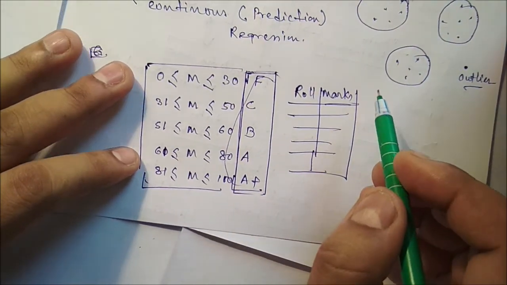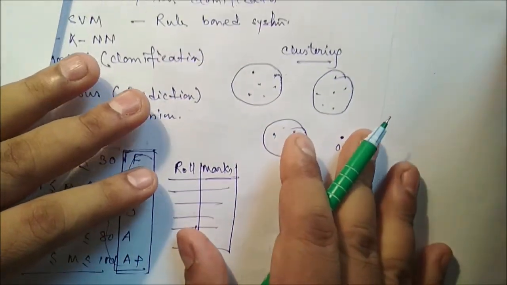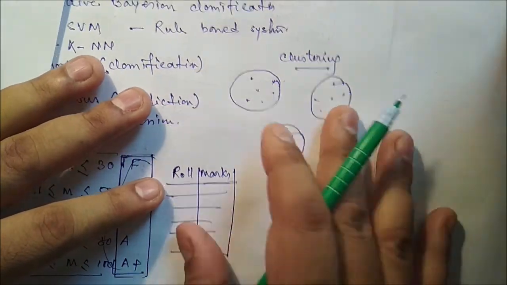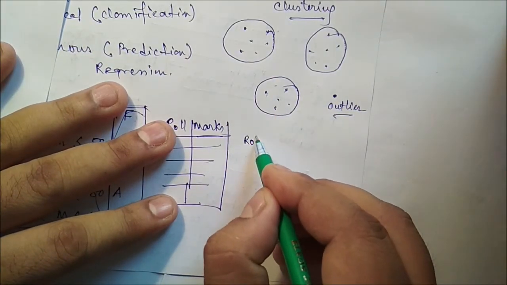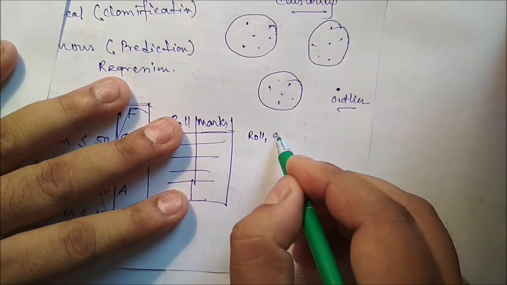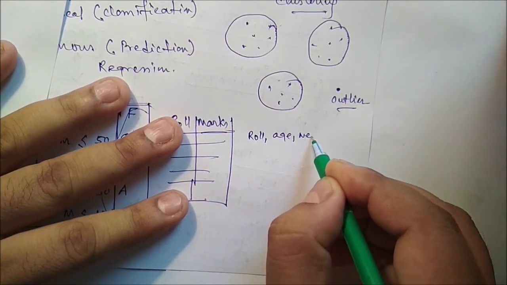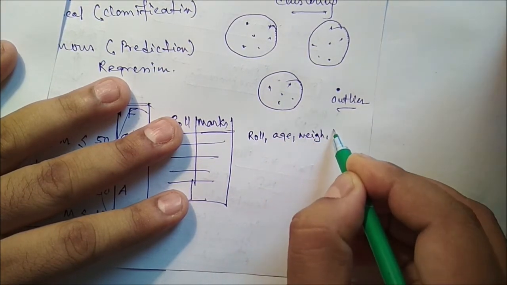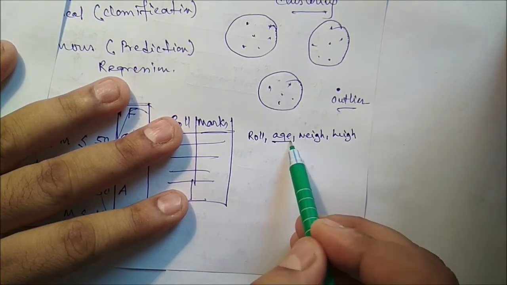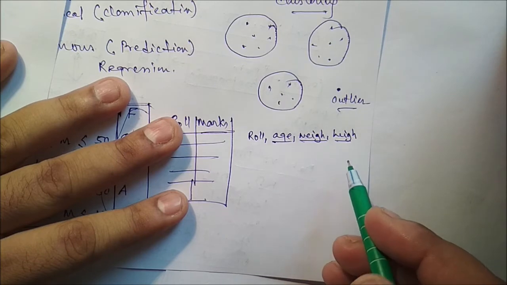Now suppose we have a student database and we don't have any class levels. Suppose we have information about roll number, age, weight, and height. Based on this weight and height, we want to group the data.